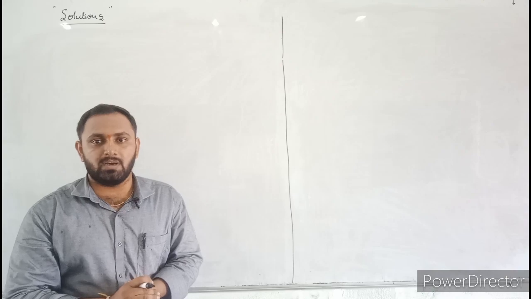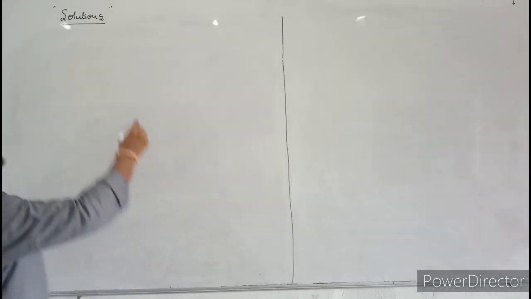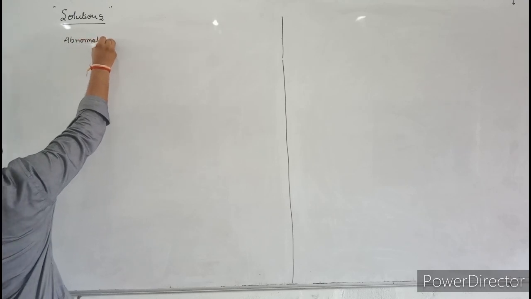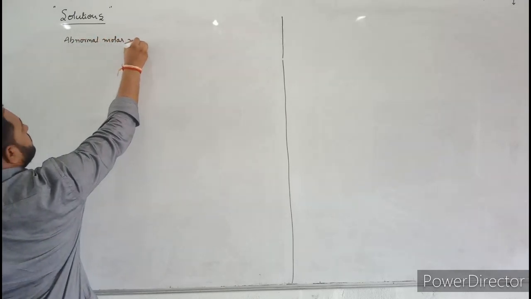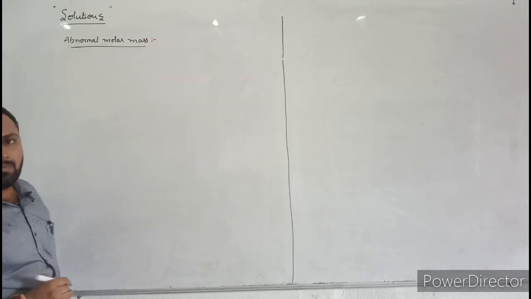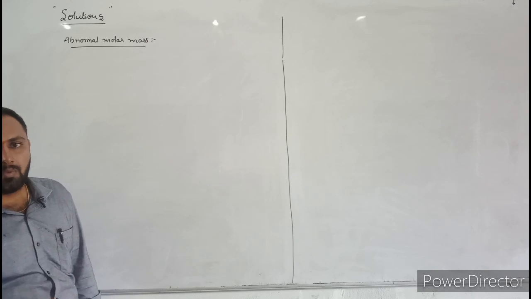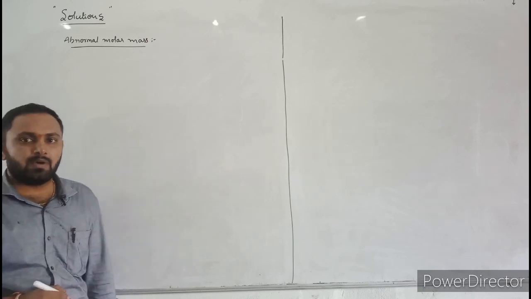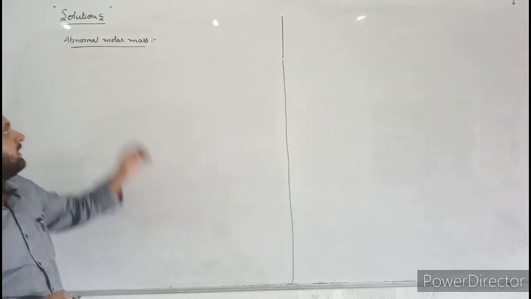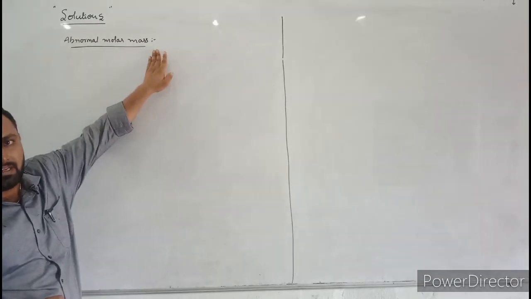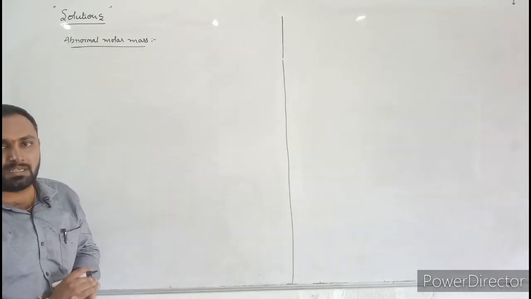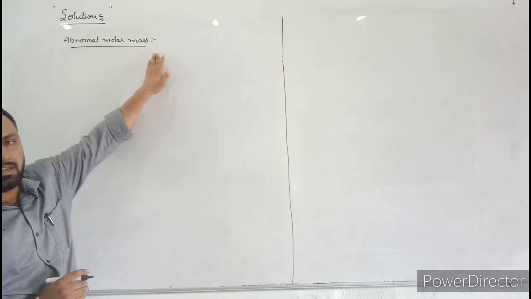Next, let us discuss abnormal molar mass. What is abnormal molar mass? The molar mass calculated by colligative properties is either a higher value or a lower value than the observed or normal molar mass, and is called abnormal molar mass. Here the calculated molar mass is different from the normal molar mass.